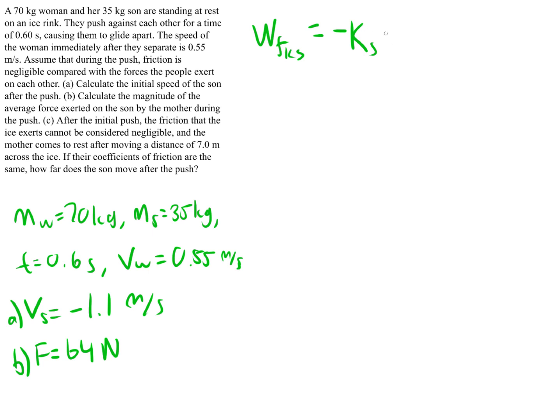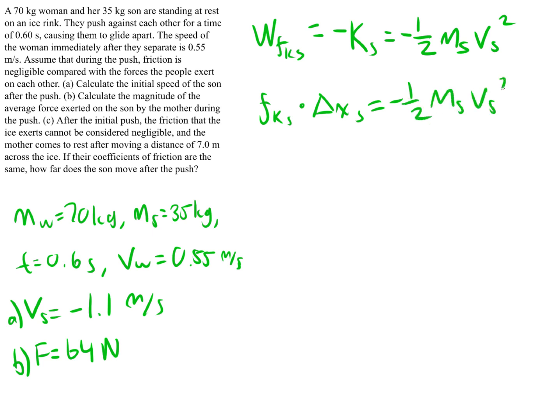So we know that the kinetic energy is 1/2 mv squared, so we can substitute that in. And work, we can break that down even more. We know that work is equal to a force times the displacement. So the force of kinetic friction on the son times the displacement of the son must equal -1/2 times the mass of the son times the velocity of the son squared.